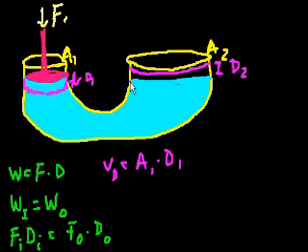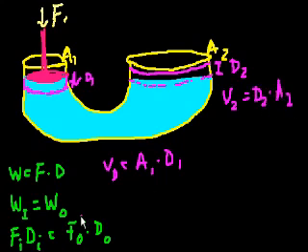And so, how much volume did you push up here? Well, this volume here is going to be the distance 2 times this larger area. So we could say volume 2 is equal to area 2 times distance 2. And we know that this liquid is incompressible, so this volume has to be the same as this volume, right?